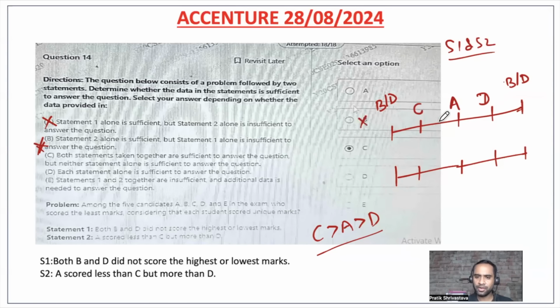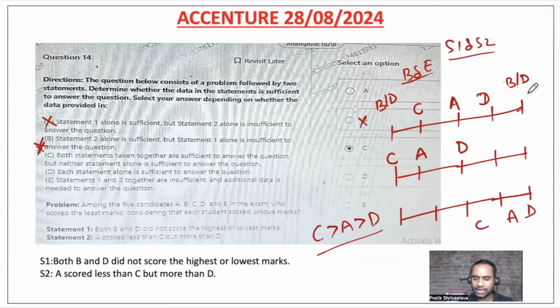This cannot be there, because if it is C, A, D, if you place it like this, then I have now two choices: A, B, and E. But B cannot get the least or highest marks. Then another choice I have: C, A, D. And one more choice which you can think of, but that will also be false, D, A, C, because D or B cannot sit at this corner. Now this is done. Okay.